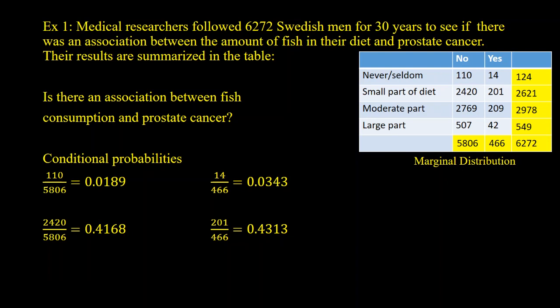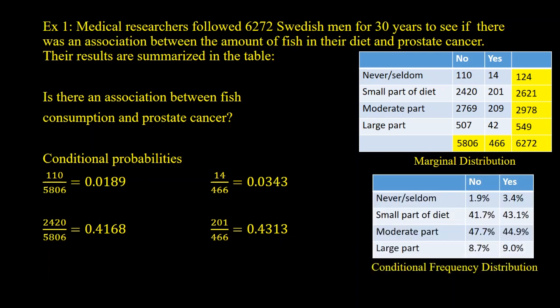You can see for those that did not develop cancer, we had a 0.0189 never or seldom ate fish, so I multiplied by 100 and got a percentage. And for no's, we have 1.9, 41.7, 47.7, 8.7. That adds up to be 100. And it should be, because I'm looking just out of that column what percentage never or seldom ate fish, what percentage had it a small part of their diet.